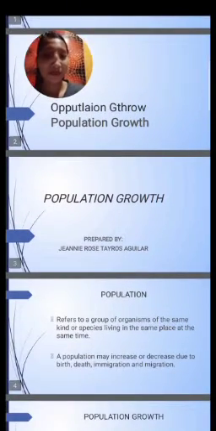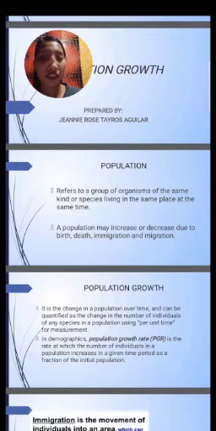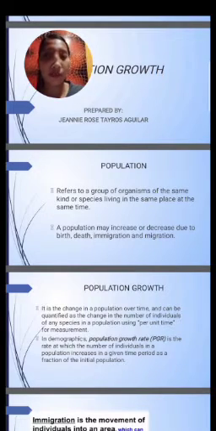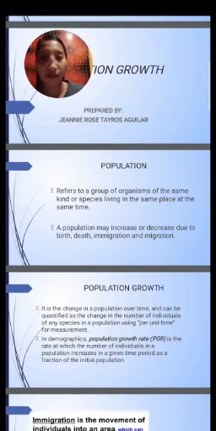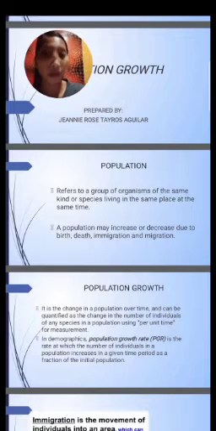Population growth. Population refers to a group of organisms of the same kind or species living in the same place at the same time. So, just like what I said a while ago, population is where all the kinds of organisms are living at the same time. For example, me as a human being, I'm living also with the ecosystem, also the amphibians, the reptiles, and certain animals, flowers, and trees. That is one of the examples of population.